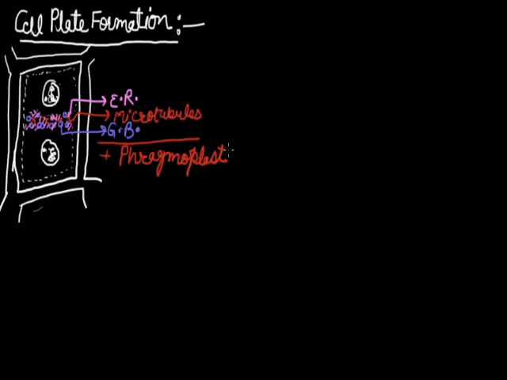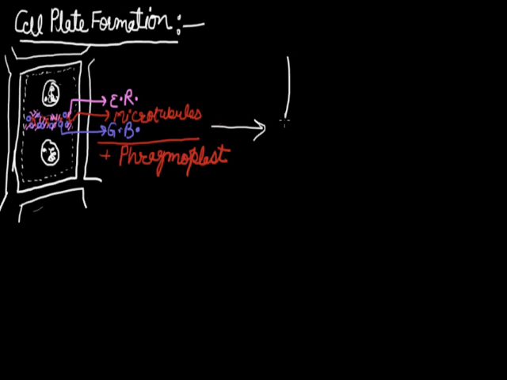They will arrange and form a network-like structure. At the last of this arrangement, calcium and magnesium pectate is going to deposit.